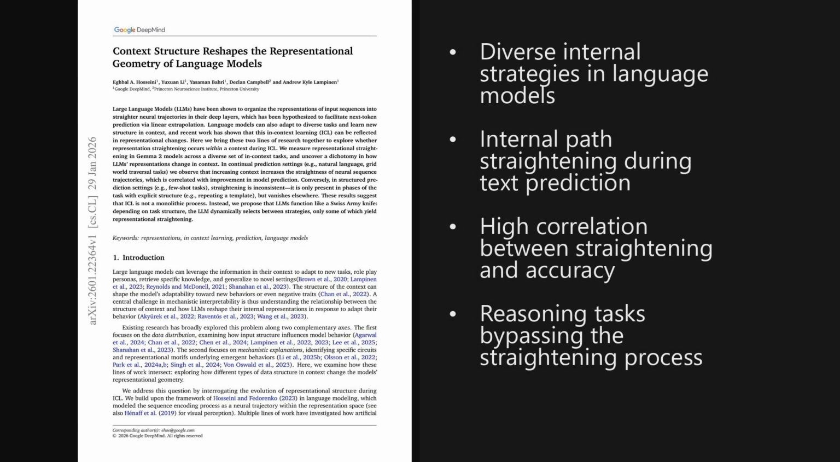Wrapping up, 2 takeaways stand out. First, in context, learning is not a monolithic process. Instead, as the Swiss Army knife metaphor suggests, models dynamically switch strategies, straightening their geometry for prediction, but not for complex reasoning. This implies that we need a broader toolkit to understand how these models think.